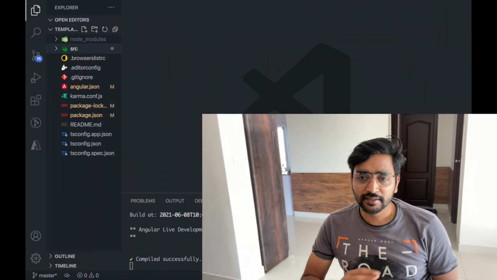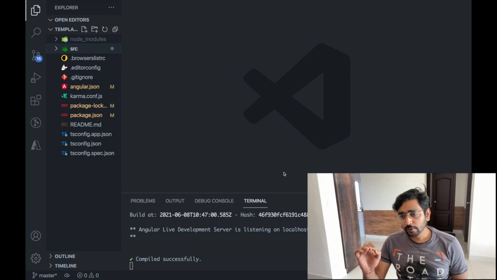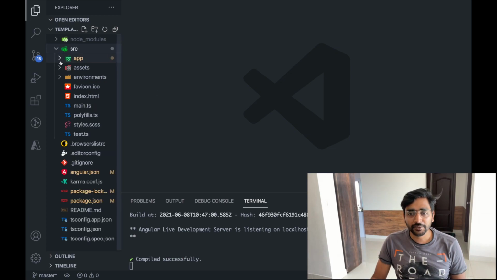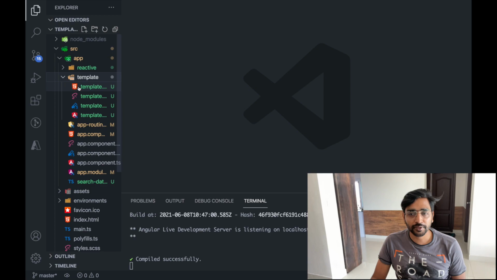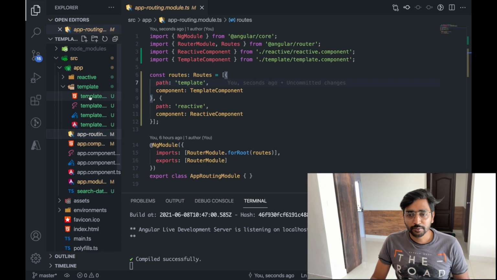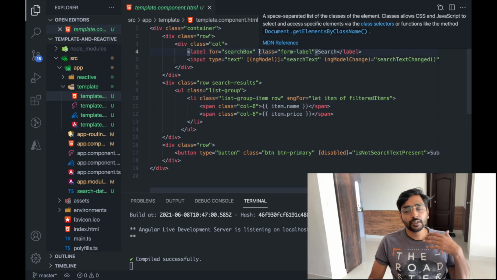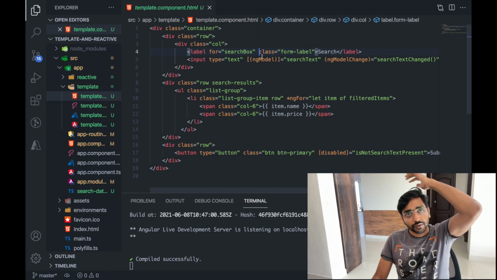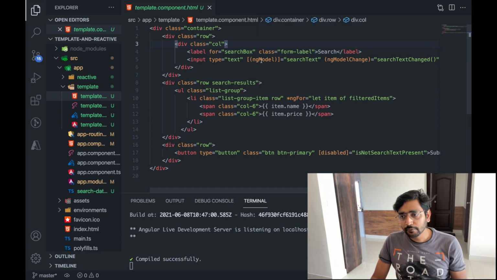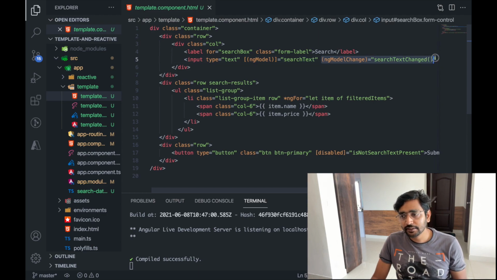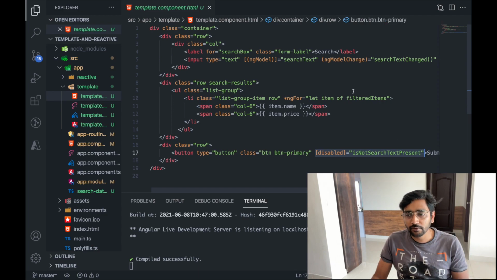So let's start. Now we have a program here where I have already written template driven and reactive driven components and I have added a router. Let's go to the template component. I have used Bootstrap for a little bit of UI in that. The important things for template driven programs are ngModel and ngModelChange. These two things, and along with that the disabled button. Just keep an eye on these three things.